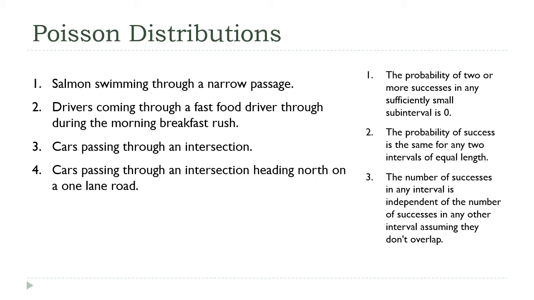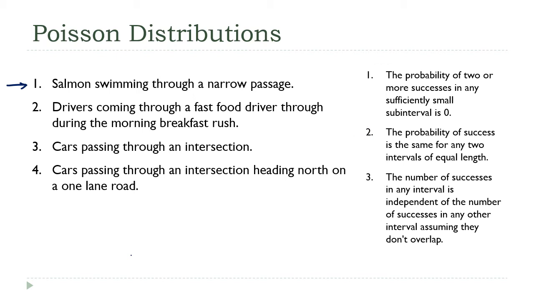Now, we already talked about my salmon scenario. The narrowing of the passage means that only 1 fish can pass at a time. It's also reasonable to assume that the rate is going to be constant at all times of the day, and that the behavior of 1 fish doesn't impact the behavior of other fish. So all 3 requirements are met.